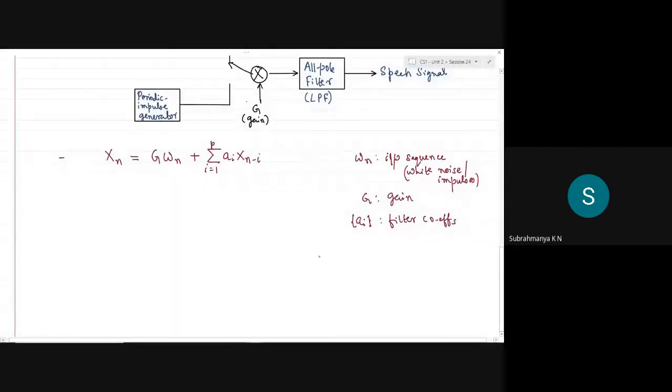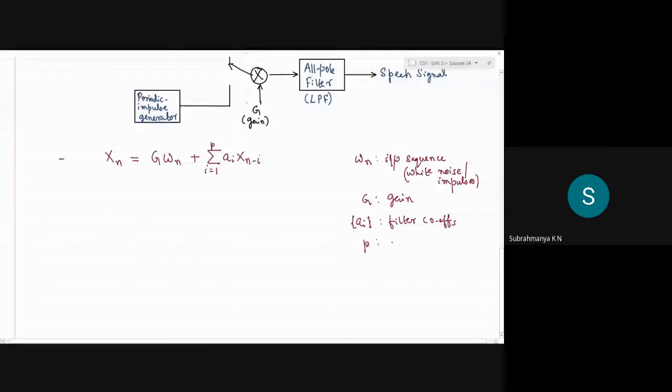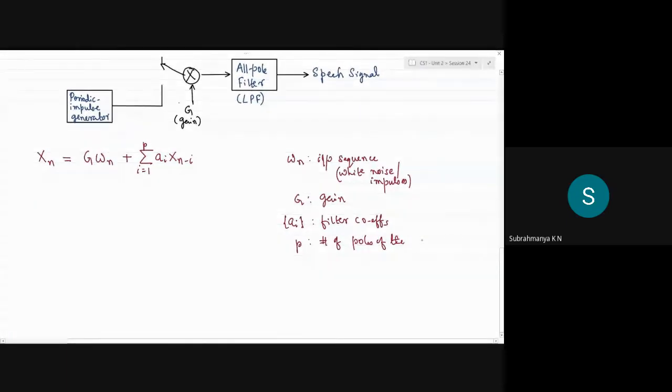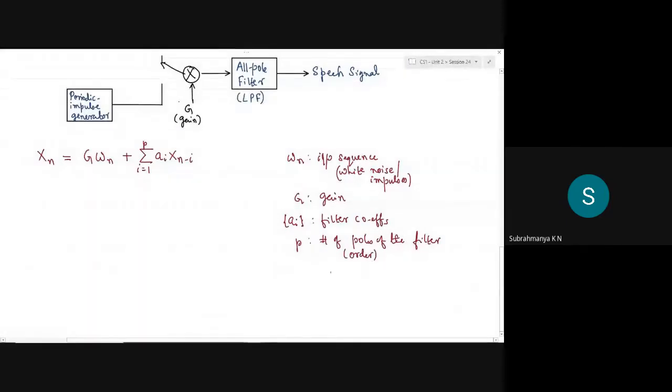And P is the order of the filter, or I can say it's the number of poles of the filter.